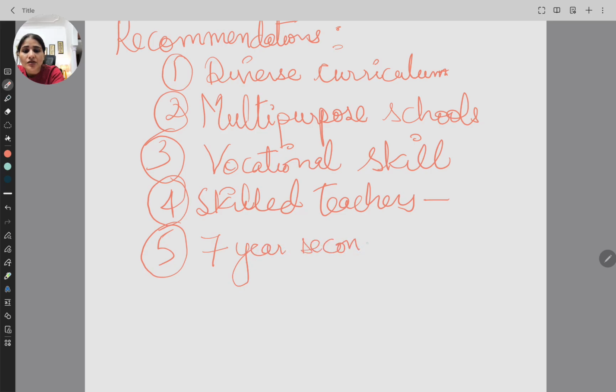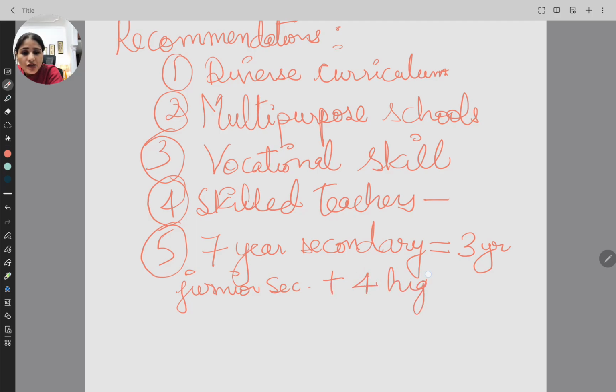It said that secondary education should be for 7 years: 3 years should be junior secondary education, and 4 years should be higher secondary education.